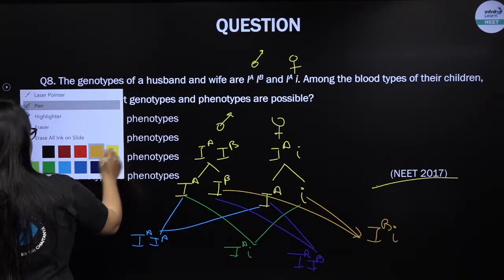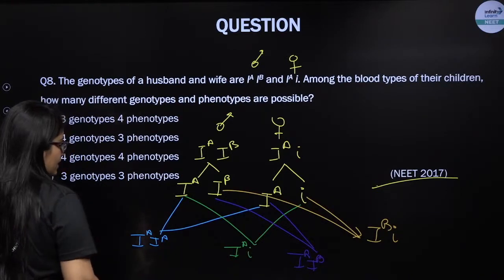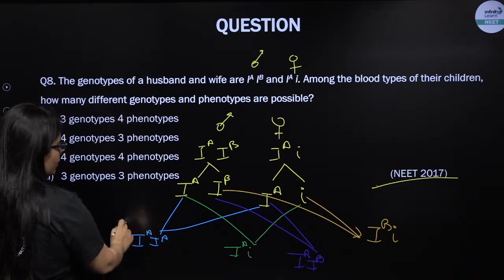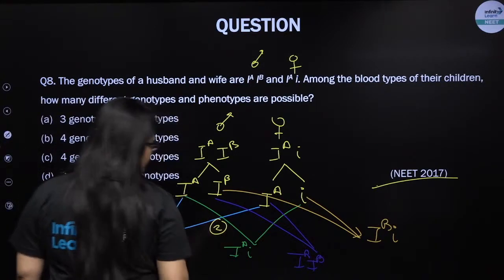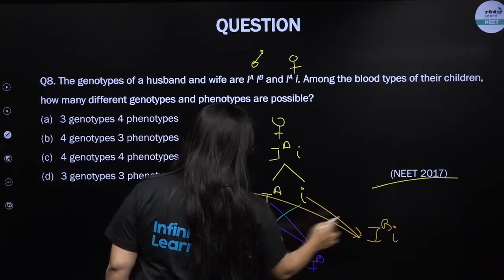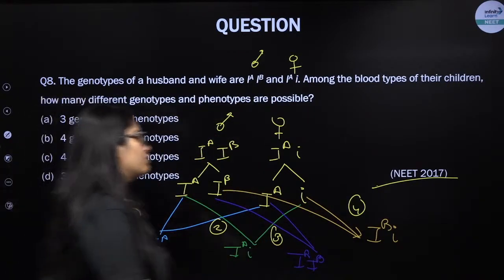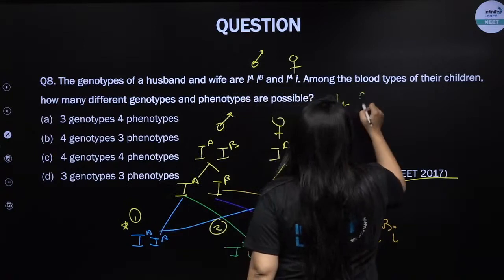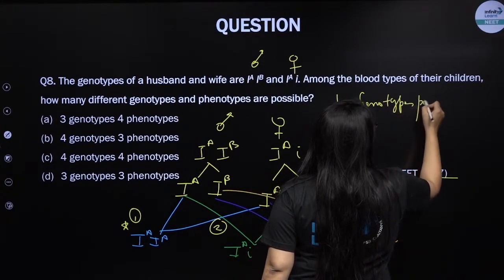You will notice how many genotypes are possible. This is genotype number 1. This is genotype number 2. This is genotype number 3 and this is genotype number 4. All are different from each other. How many genotypes are possible? 4 genotypes are possible.